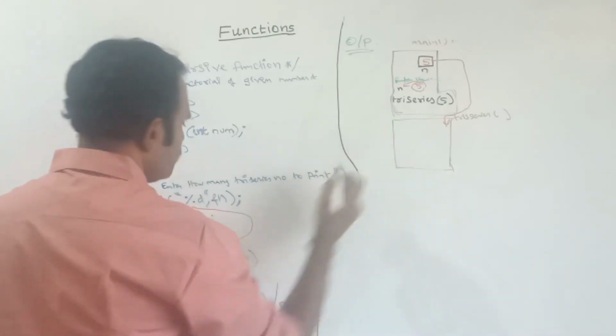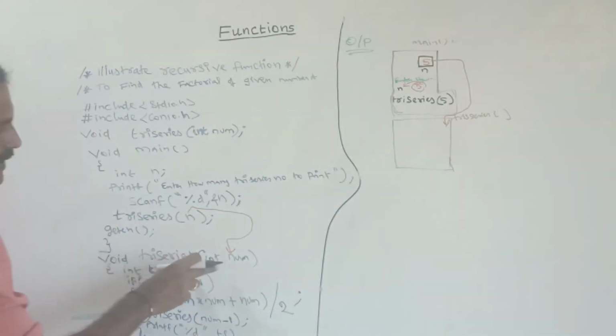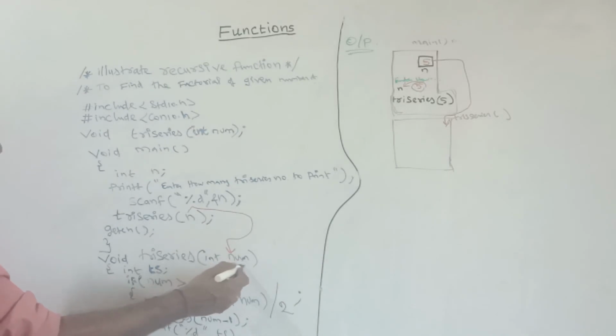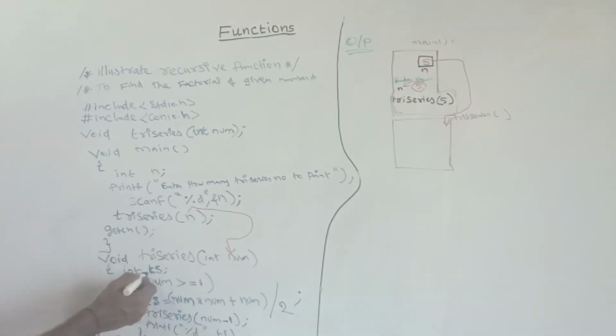Here in try series there are two variables: the parameter variable, and the local variable. Inside this function I have created another variable ts. Totally two variables, num and ts.